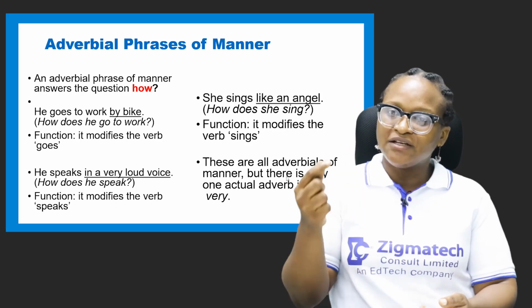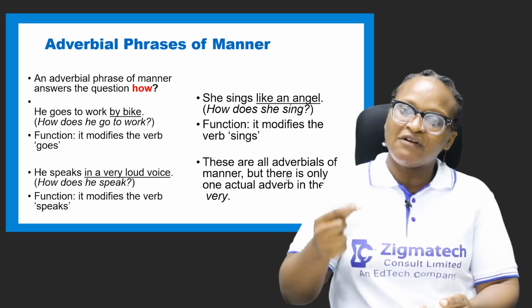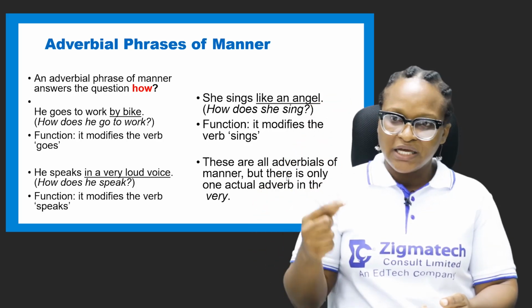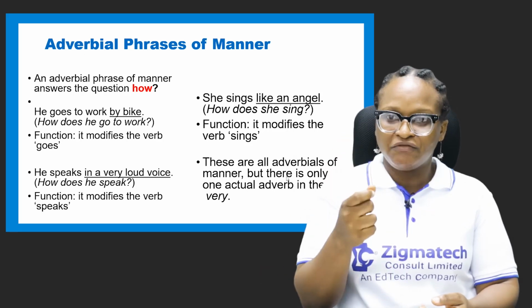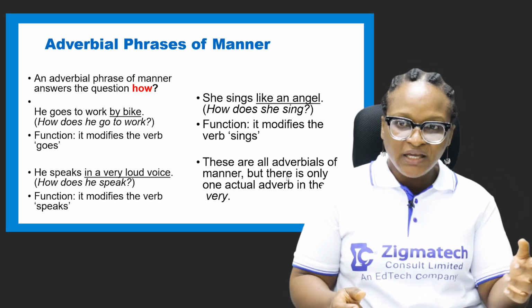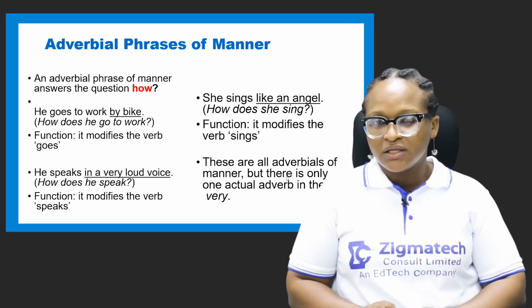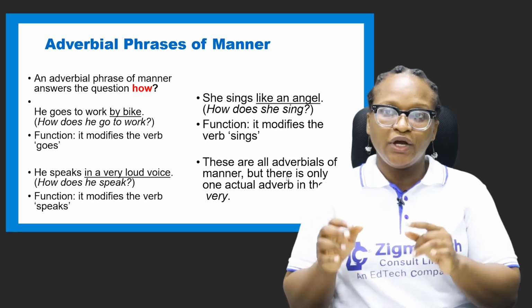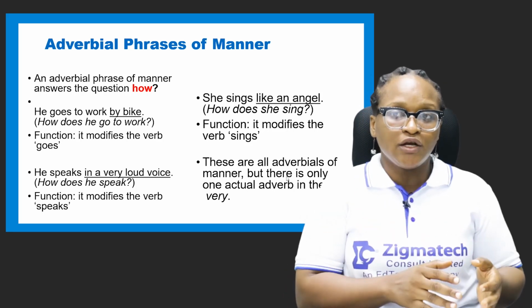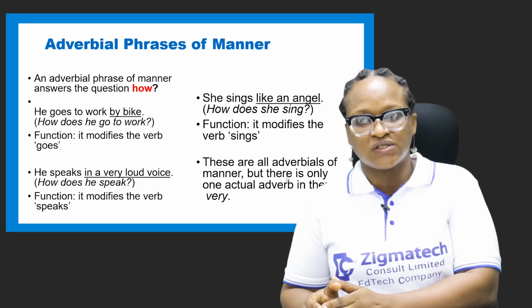I have stated that the function basically is to modify a verb. That is the main function of adverbials or adverbial phrases, to modify the verb in the main clause, not in any other place. We have the main clause, you have the subordinate clause. But in the case of adverbial phrase, you have the main clause and then the phrase.